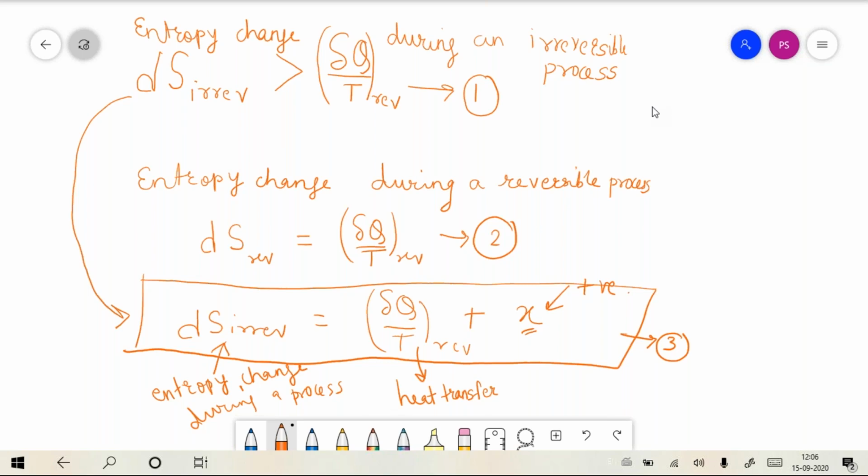What does the x tell you? Why is that entropy changing? Can somebody figure it out? One is because of the heat transfer. And what is the second reason which is captured by the value of x? What is the second reason for the entropy to change during a process?